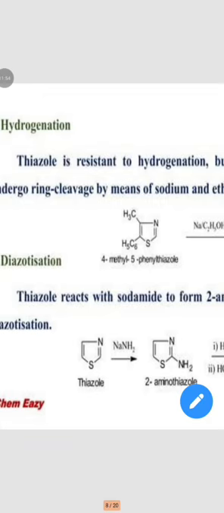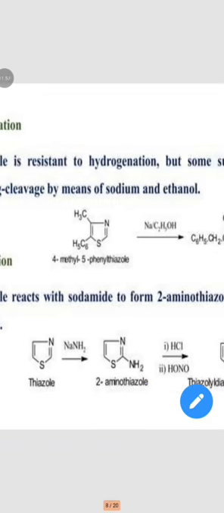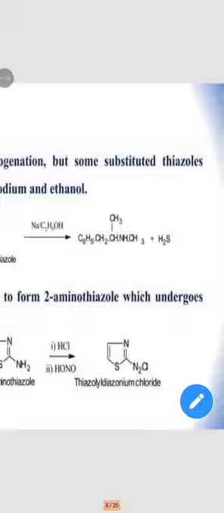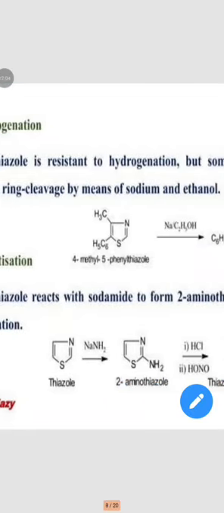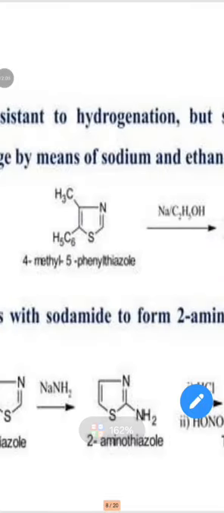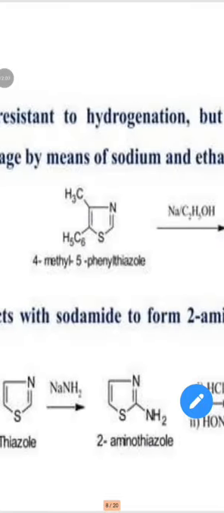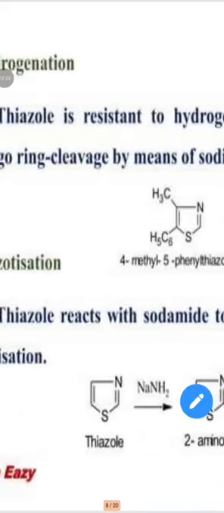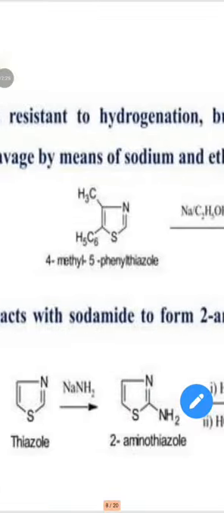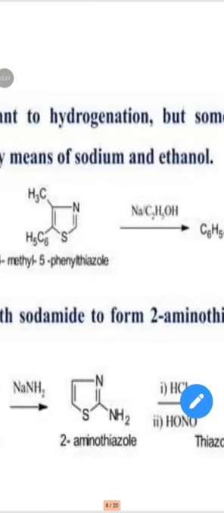For example, 4-methyl-5-phenylthiazole in the presence of sodium and ethanol, Na/C2H5OH, gives a ring cleavage product.